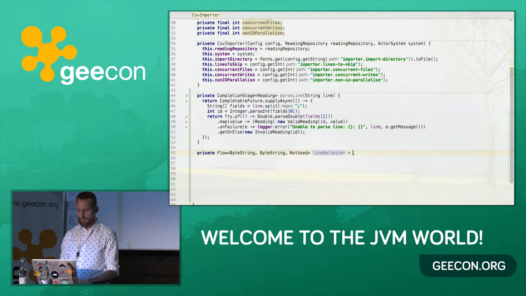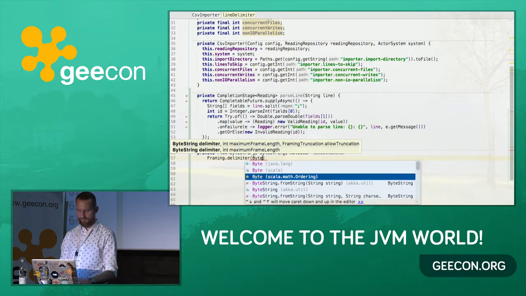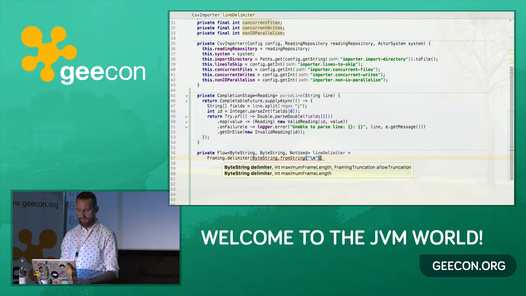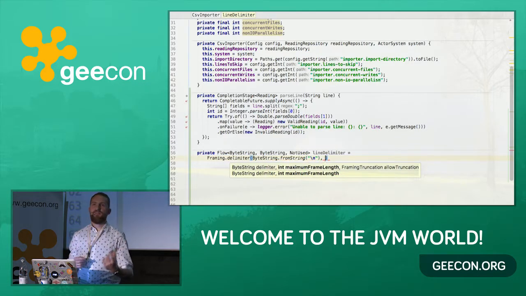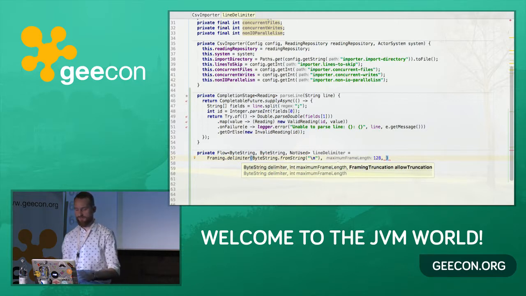So we call the flow line delimiter. And here we'll be using some built-in components. So we have a component called framing and a delimiter method here, which basically needs a byte string as the delimiter. So we basically give the new line character here. Then we need to define the maximum length of the line that we want to process. Well, our lines are pretty short, so I'll use 128 as a reasonable value.